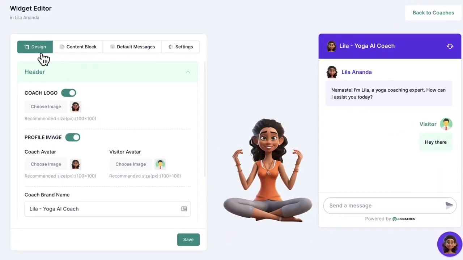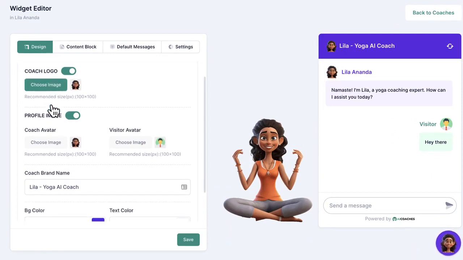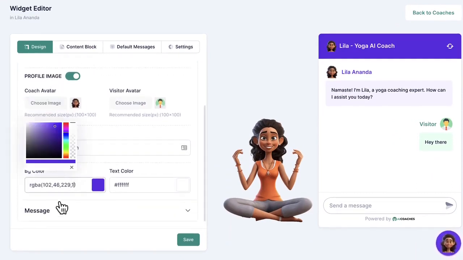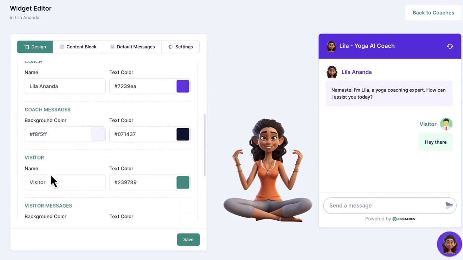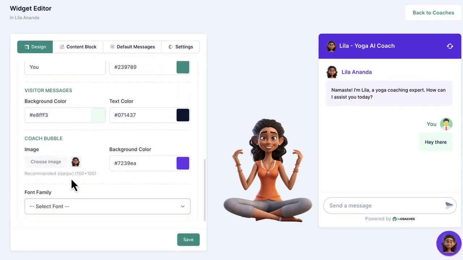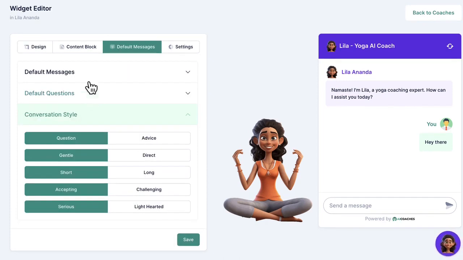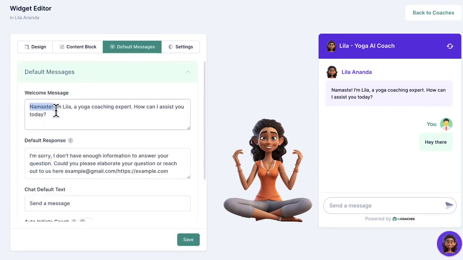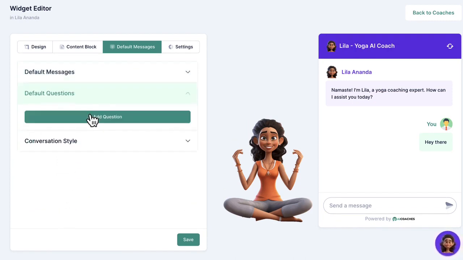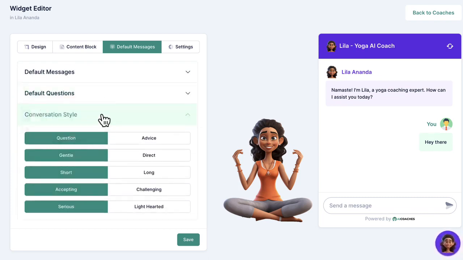Now it's time to customize the chat widget how you like. Edit the avatar picture, change the color of the widget, change aspects like the background color, AI avatar chatbot's name and the visitor's name, message background colors, fonts, and more so the branding fits with your company. Customize the welcome message a visitor will receive and default message if the AI chatbot avatar doesn't understand the visitor's query. Add default questions and answers to commonly asked questions this AI coach may receive on a regular basis if you want.